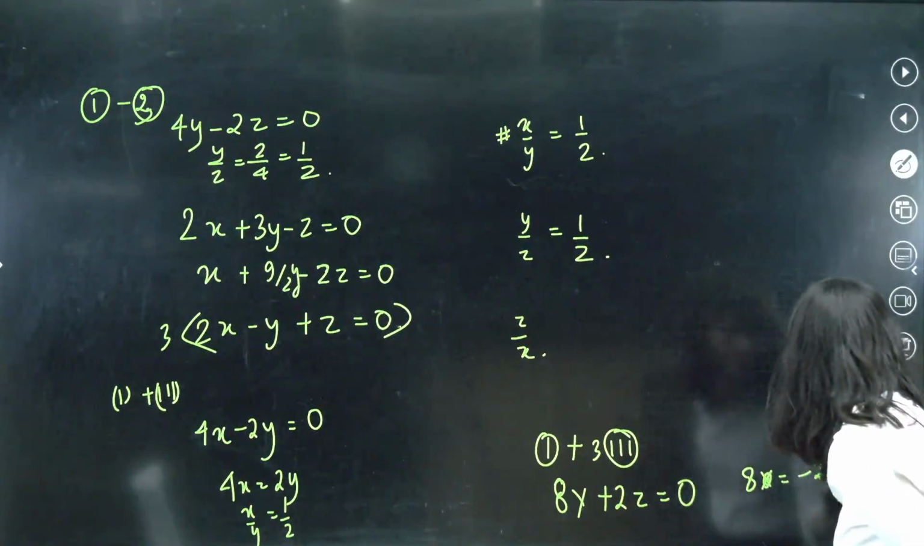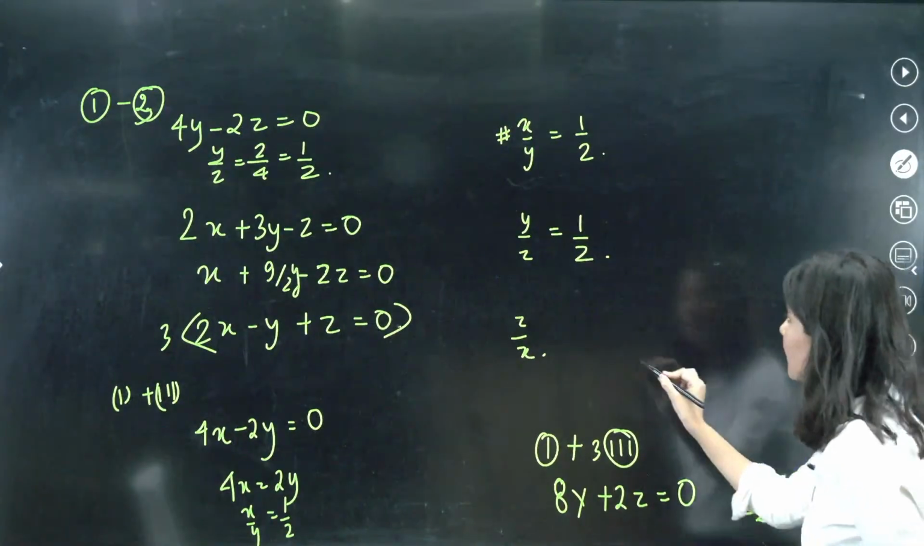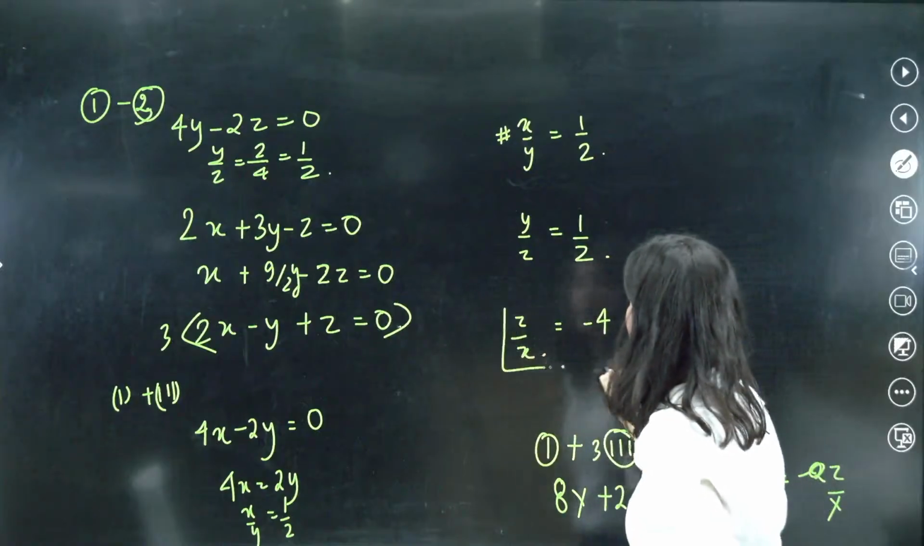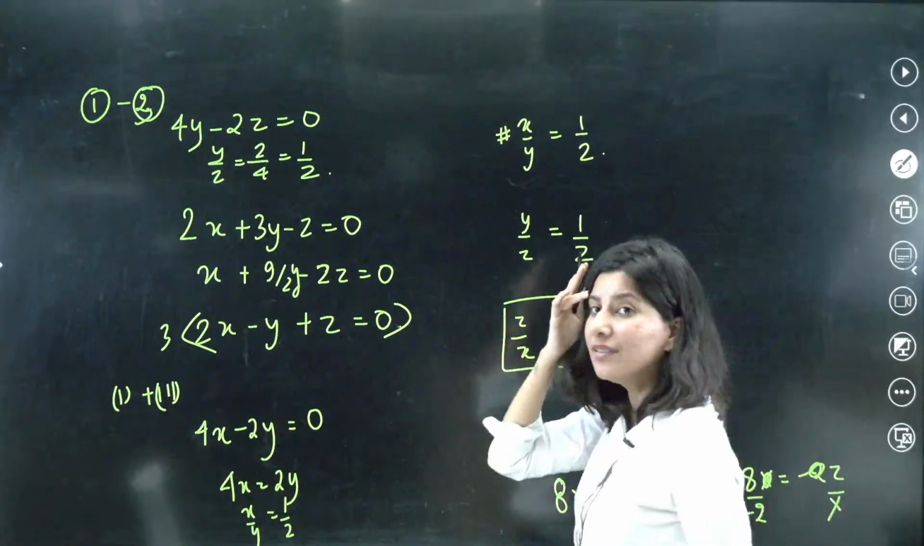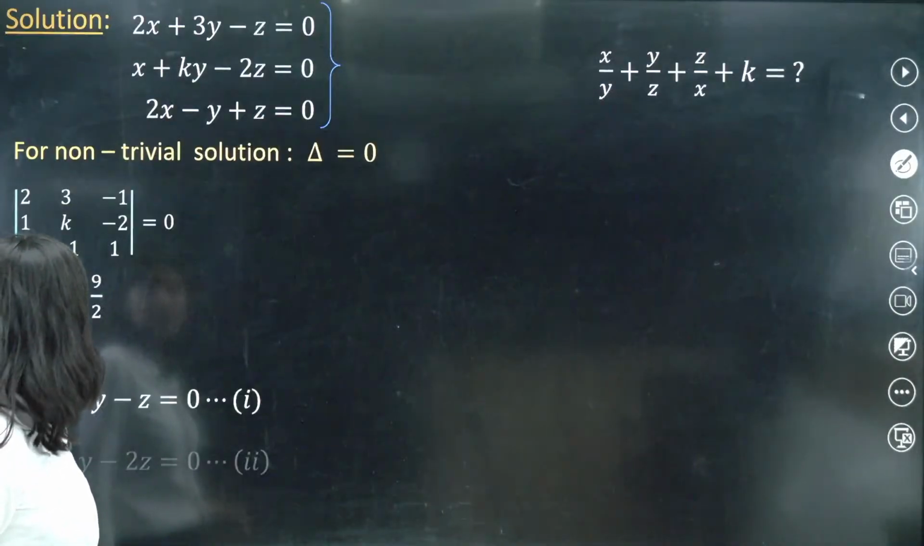This x is gone over here. Minus 2 is here. So this is minus 4. Okay. So yes, now you're done. Okay. Alright. So what is the answer? Just understand. So that's how you do it.